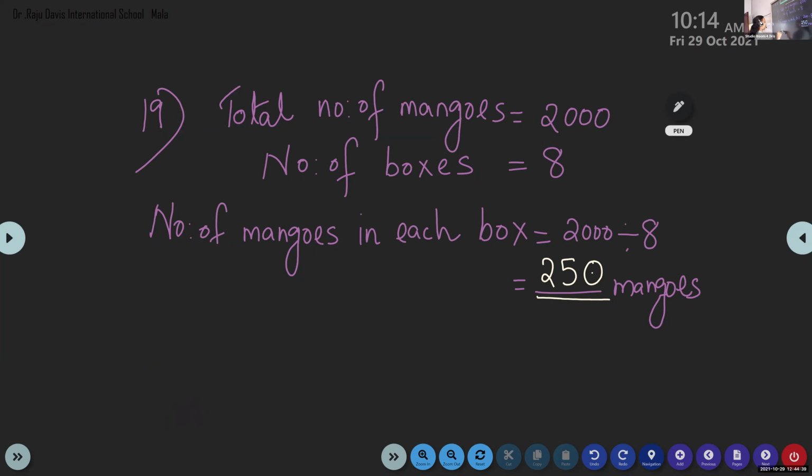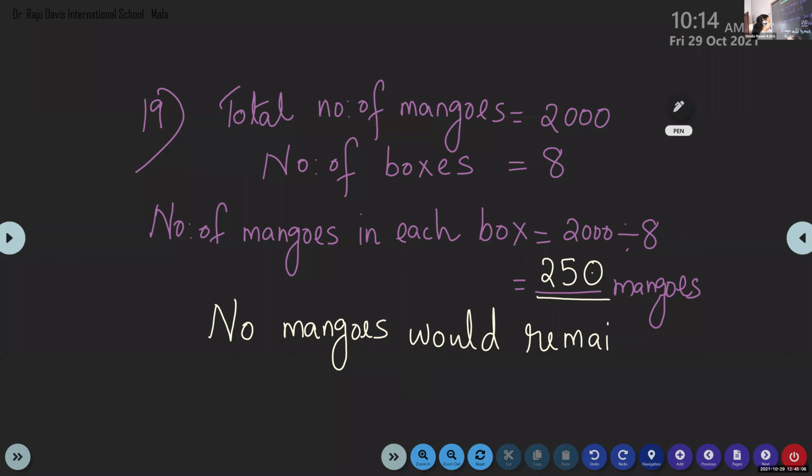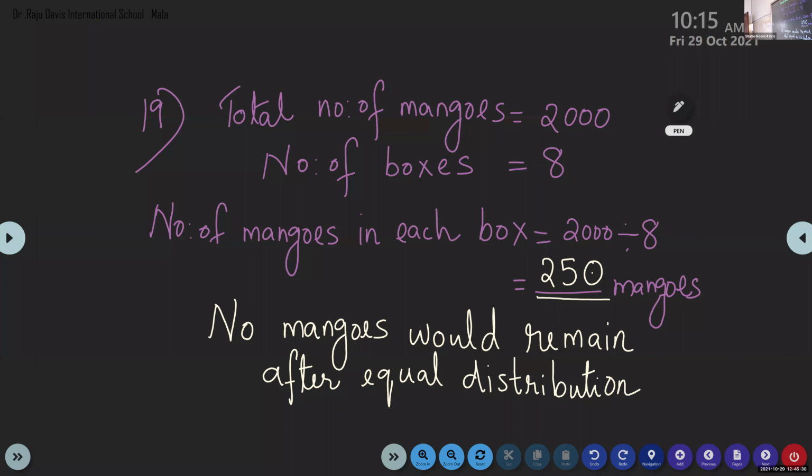Then we write: No mangoes would remain after equal distribution.